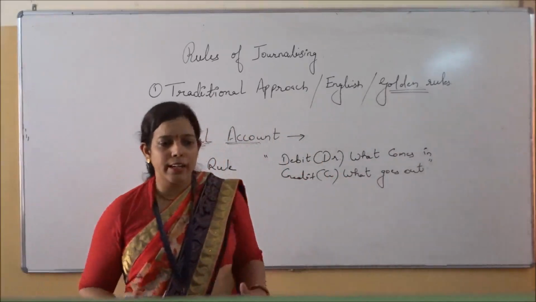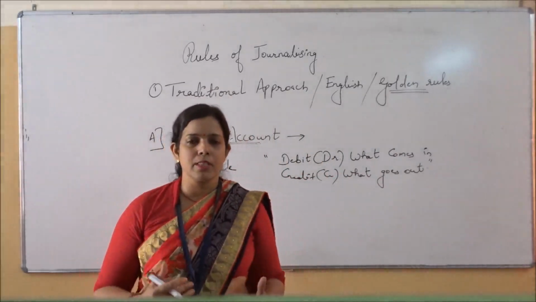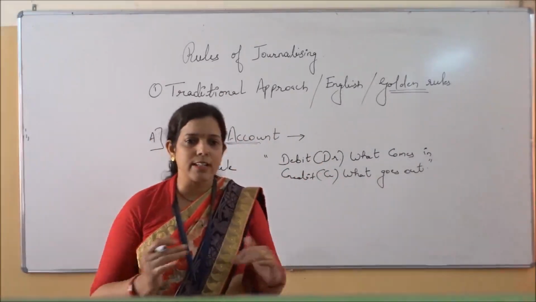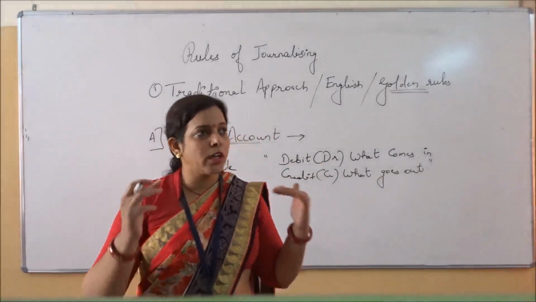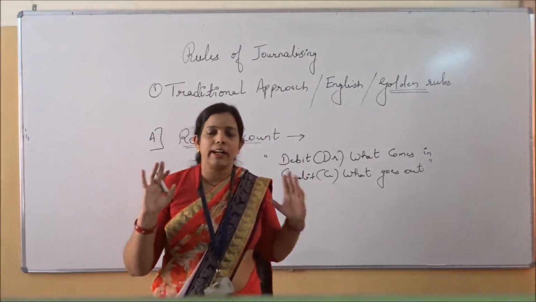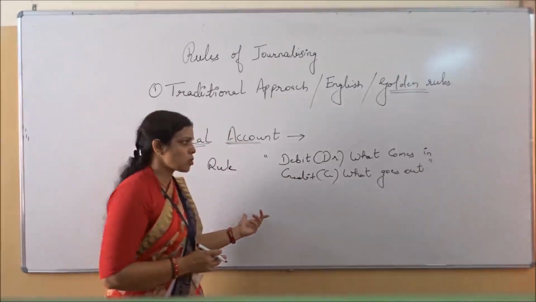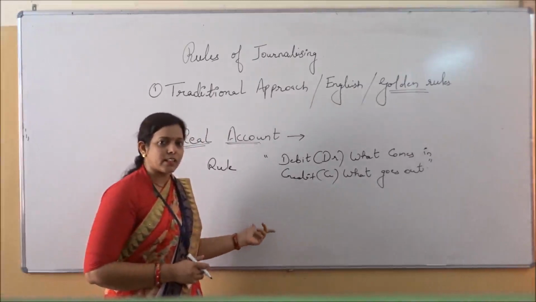What the rule is saying is that whatever asset is coming in the business is always debited, and whatever is going or moving out of the business will always be credited. To clear this, we can see certain examples.